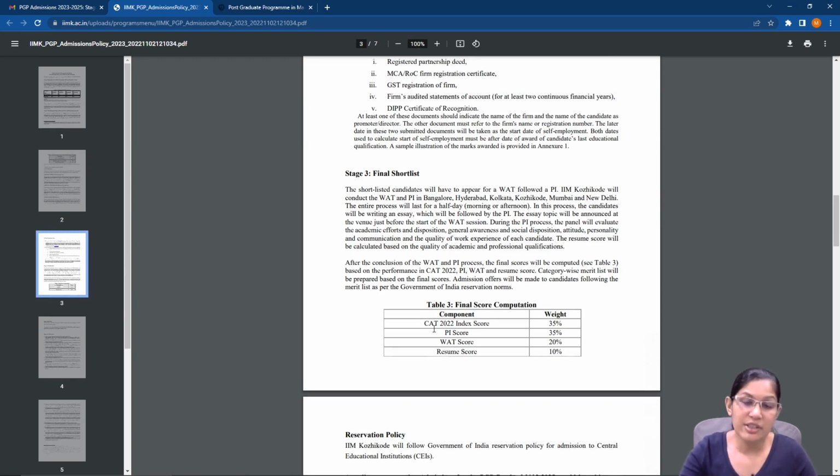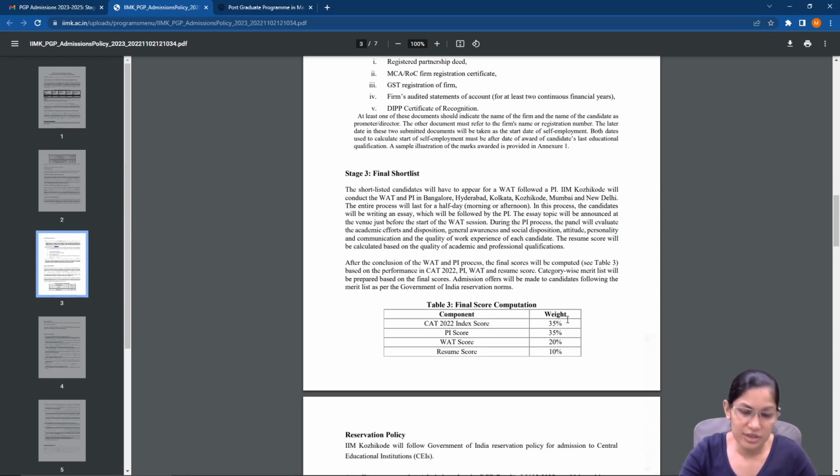Now there's going to be a written ability test as well as an interview. So based on that, the final score which is going to be calculated, there's 35% weight for the personal interview. There's another 35% weight for the CAT score. So now you can understand why prepping for the CAT exam is so important. It had the highest weightage when it came to shortlisting us, and again it has the highest weightage even when it comes to the final selection.